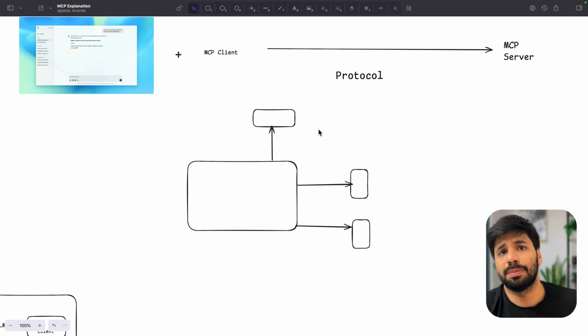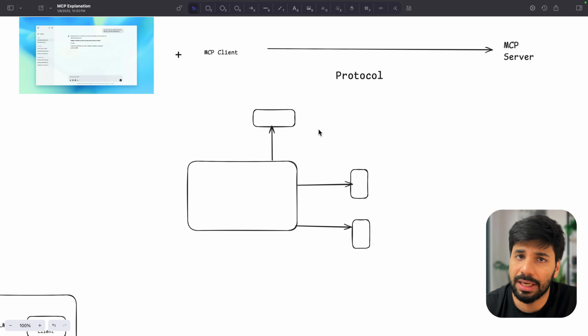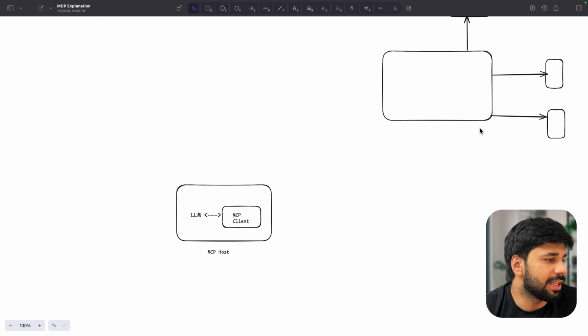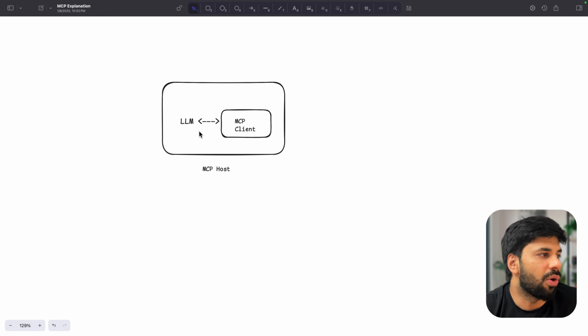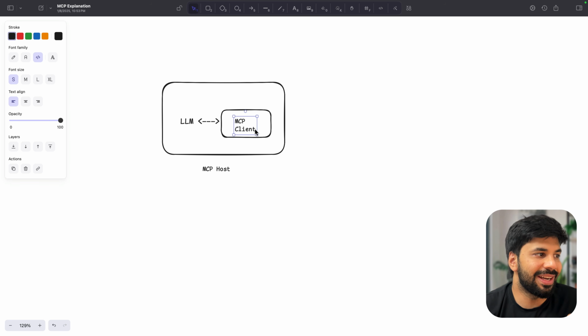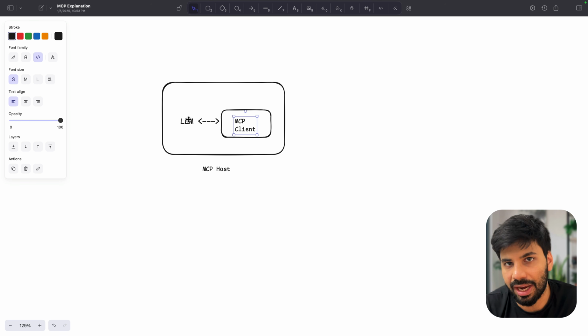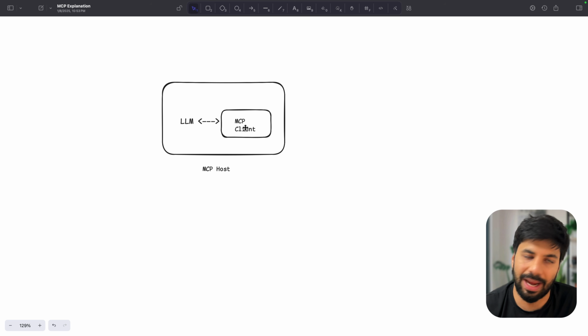Now, just let me explain you a little bit on the architecture side as well, and majorly on these terminologies which you will hear a lot, right? So, we have already seen that this is how we have an LLM, and we try to connect our LLM or basically add the functionality of MCP client. And this majorly is known as your MCP host.